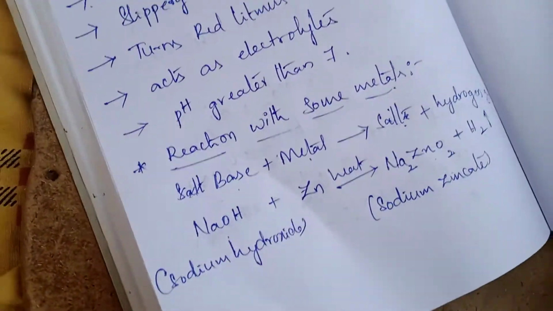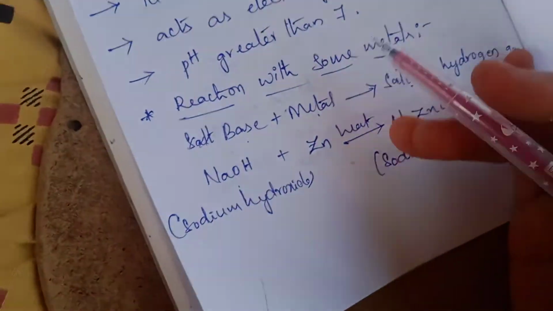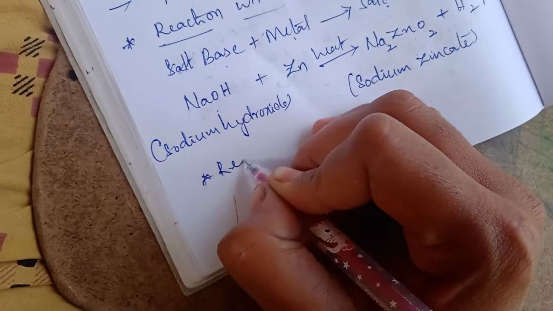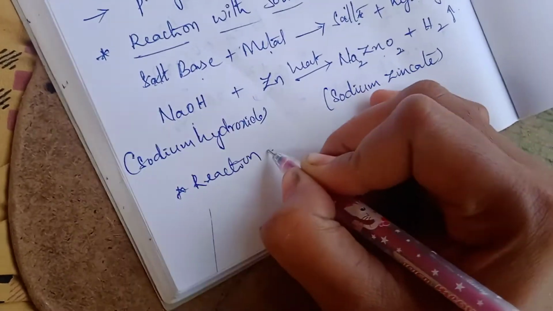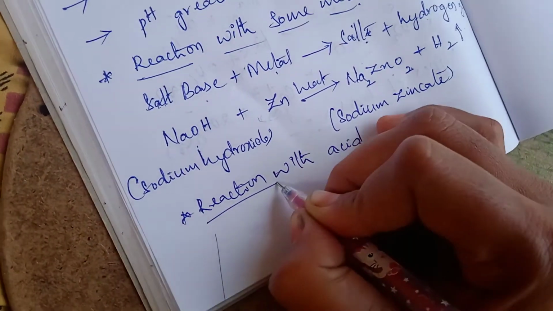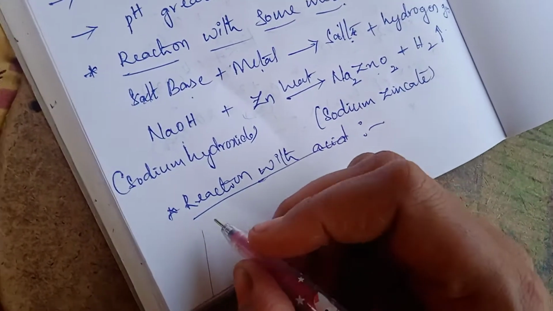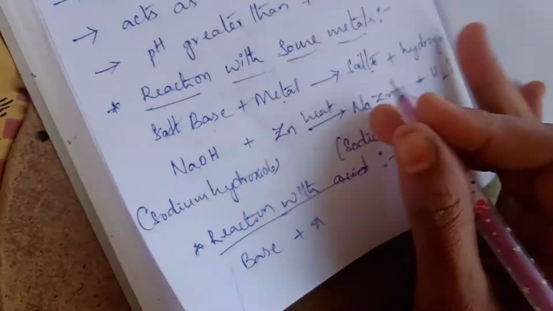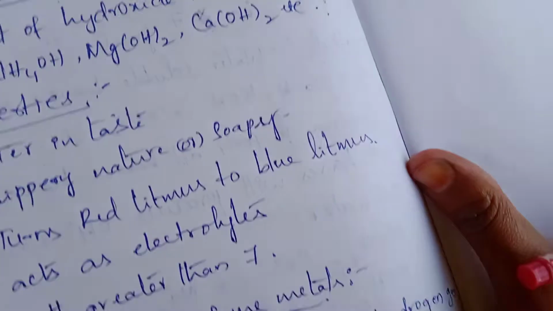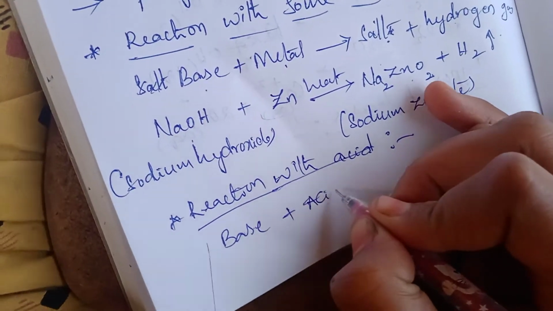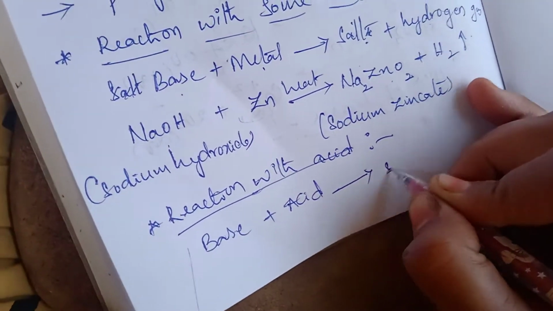Next, reaction with acid. When the base is reacting with acid, what will form products?